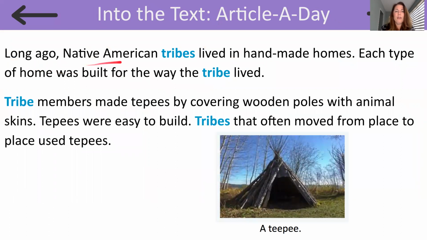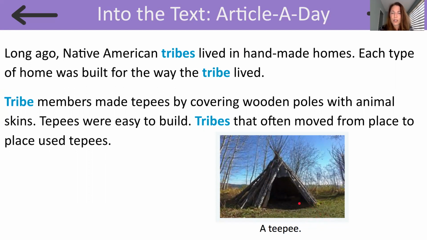Long ago, Native American tribes lived in handmade homes. Each type of home was built for the way the tribe lived. Tribe members made teepees by covering wooden poles with animal skins. Teepees were easy to build. Tribes that often moved from place to place used teepees. And here's what a teepee may have looked like from this photograph.